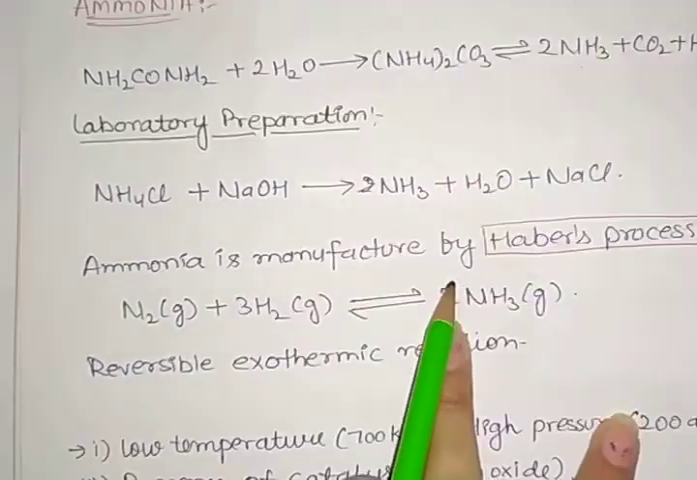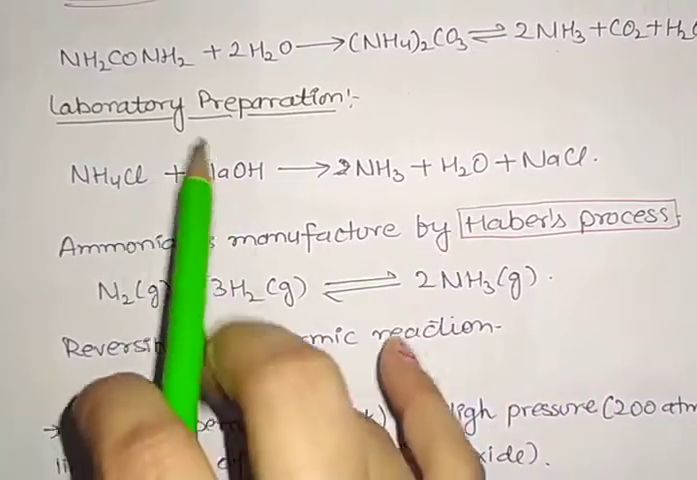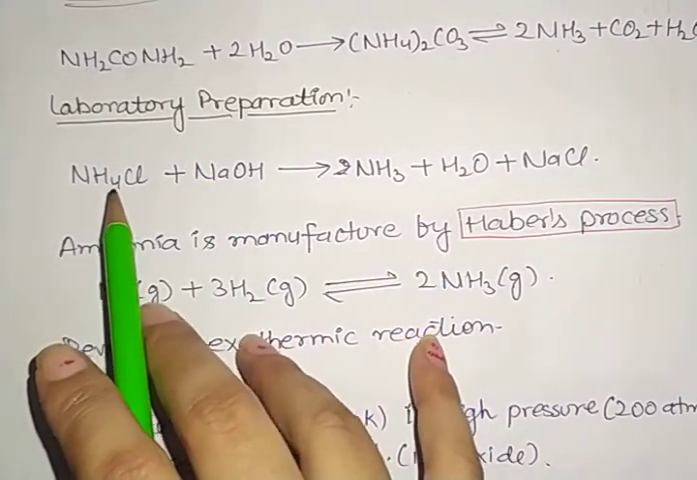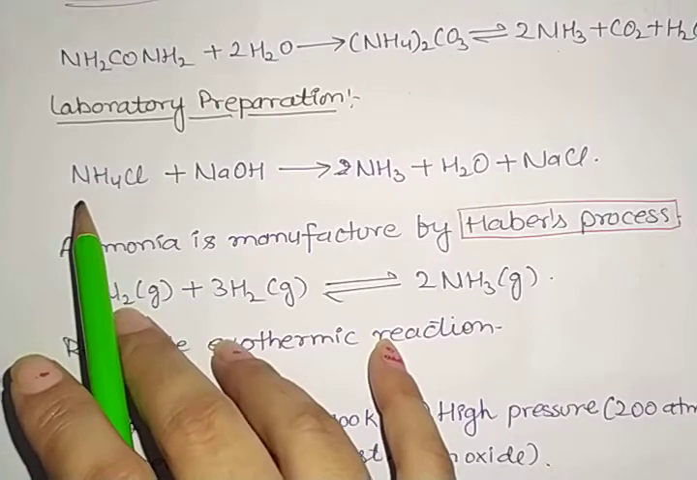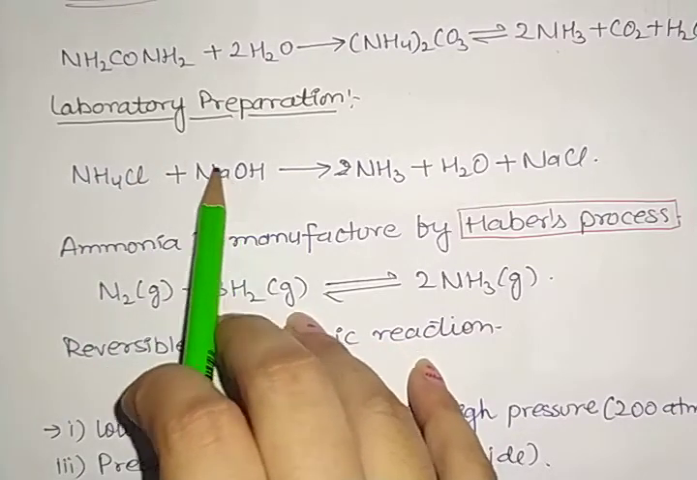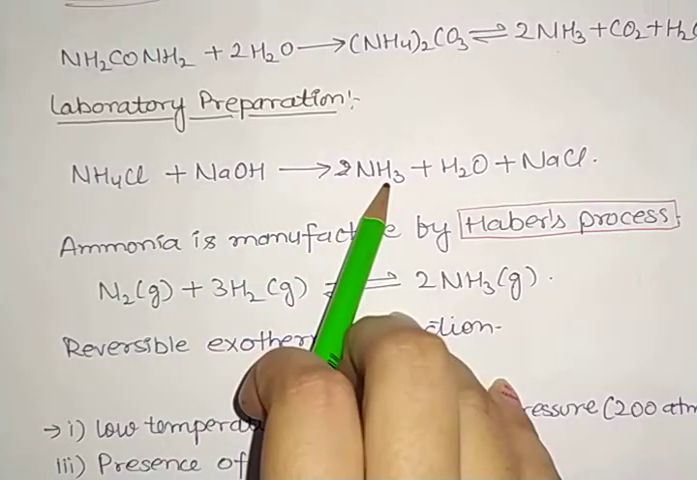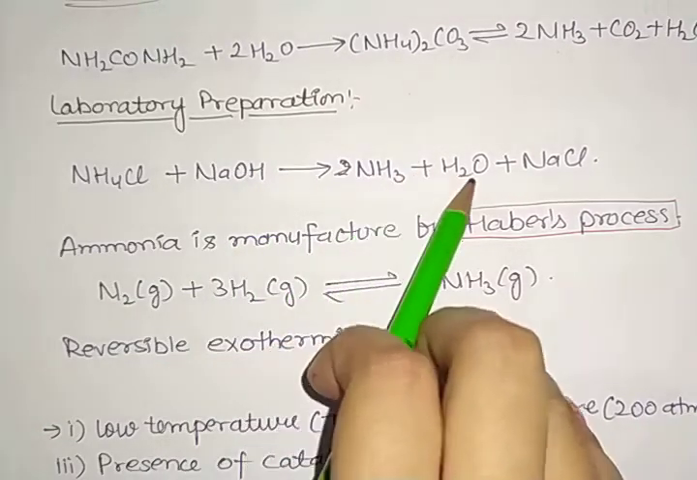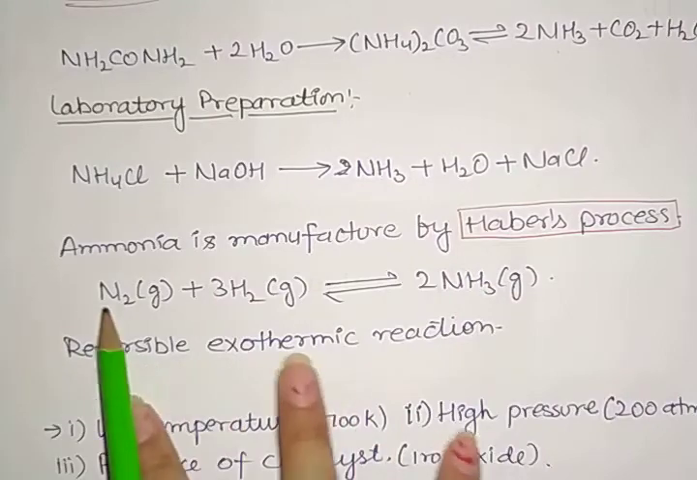If we are doing the laboratory preparation, how do we prepare it in the laboratory? We prepare ammonia by heating ammonium chloride with NaOH, a strong alkali. So here is the formation of NH3, which is ammonia, plus water and NaCl.